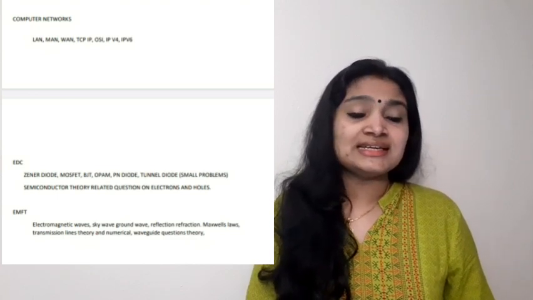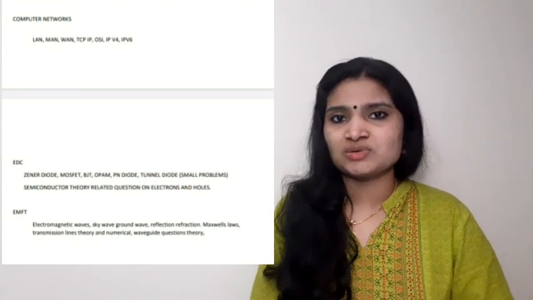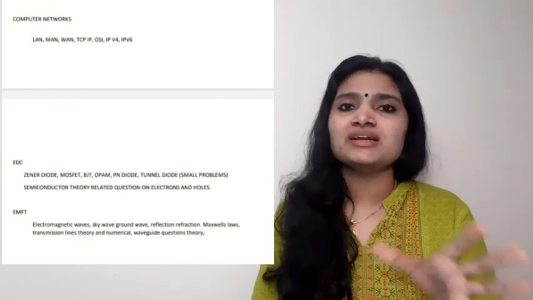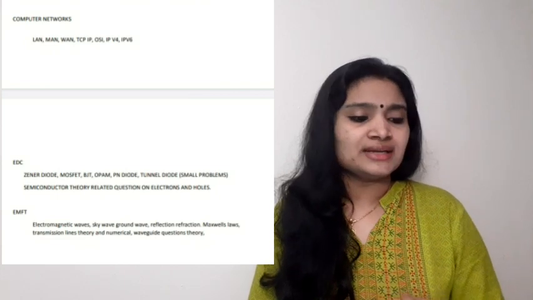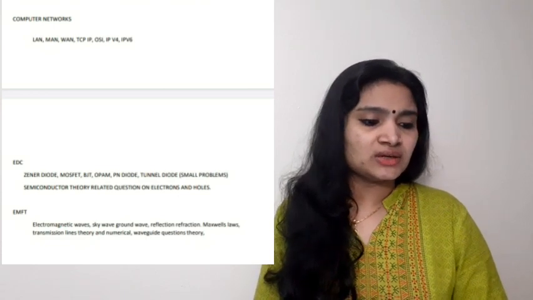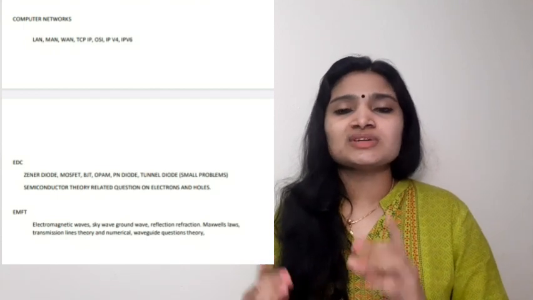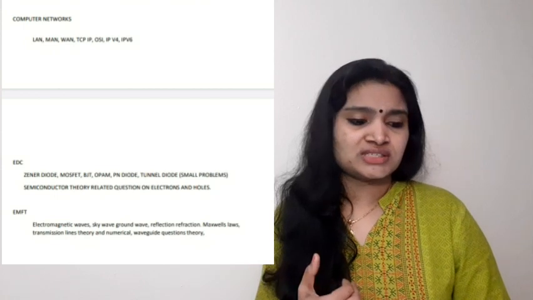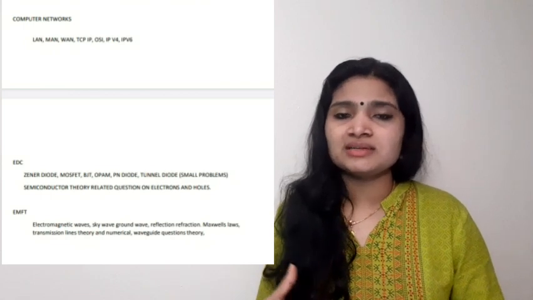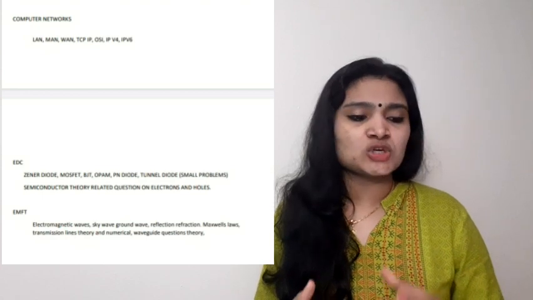Next one is EDC. The most important area from EDC is actually Zener diodes. Zener diode theory and also numerical questions, both are important. You should be practicing both. Other components are MOSFET, BJT, then again PN junction diode, tunnel diodes. All these areas you should be studying. You can also expect numerical questions from BJT and MOSFET. In EDC you are also covering the semiconductor theory basics. So all these areas you should be studying from EDC, that is electronic devices and circuits.